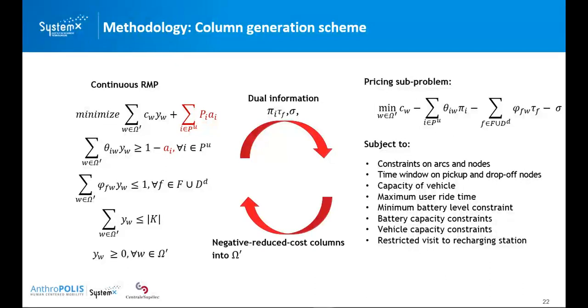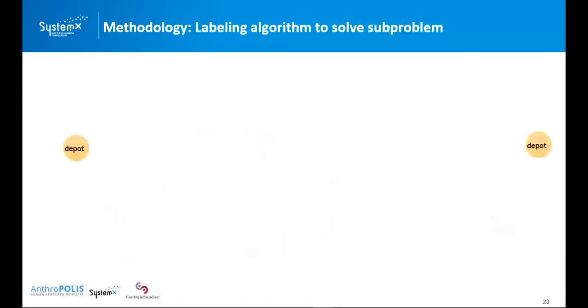The continuous RMP will update the renewed dual variables from the pricing subproblem to formulate the objective function. The pricing subproblem is to find the negative reduced cost columns and add them to omega prime. Then the problem will be solved again to update the dual variables associated to each constraint. This is solved iteratively until no negative columns can be found. And we have proposed a labeling algorithm to solve the subproblem, because the efficiency of solving the subproblem is the key factor that impacts the overall algorithm performance.